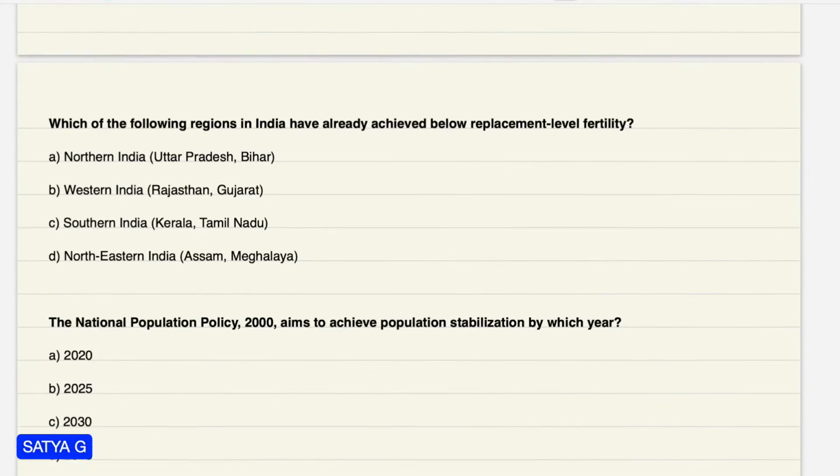Which of the following regions in India have already achieved below replacement level of fertility? It means below the 2.1 level. Friends, we all know North India is not correct because its fertility rate is greater, and Western India is also not correct. So we are discussing Southern India, particularly Kerala.